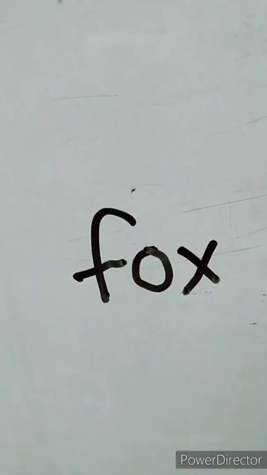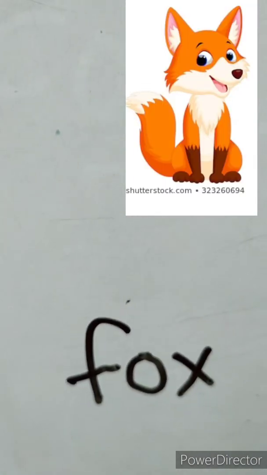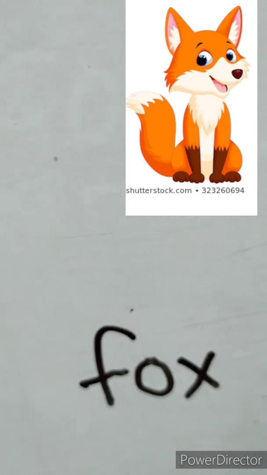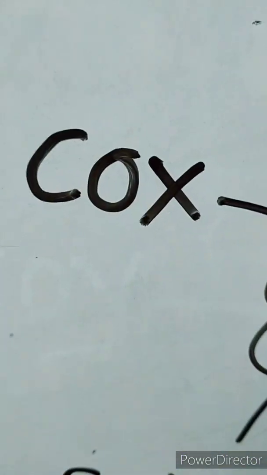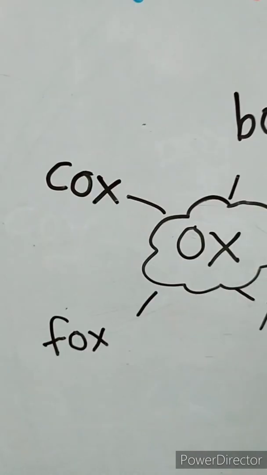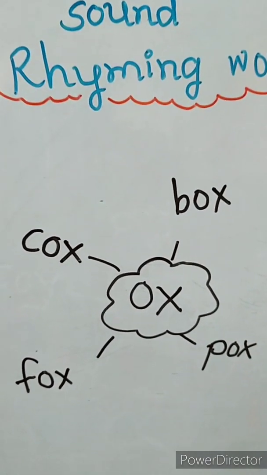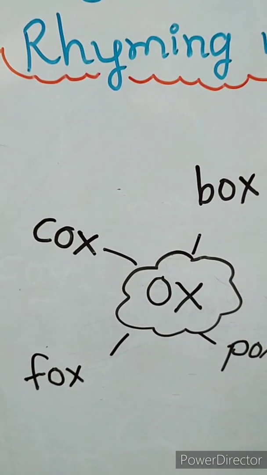Now the next is F-O-X. Fox. You know the fox ना? हमने वो स्टोरी देखी है ना, The Goat and the Fox. That is a fox. Now the next is C-O-X. Cox. Okay, so these are box, pox, fox, cox. O-X sound words.